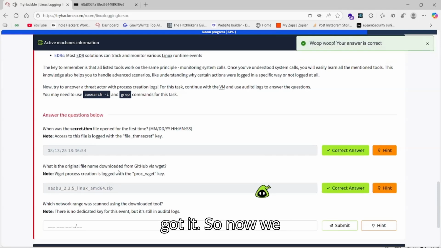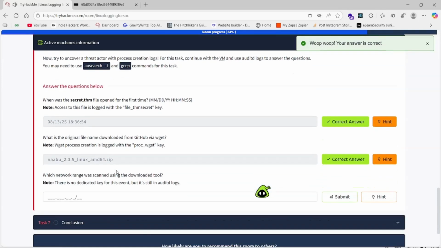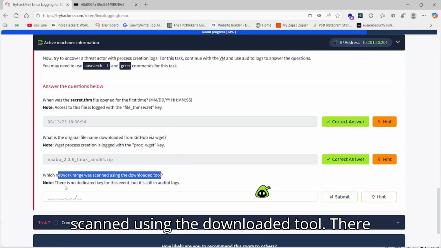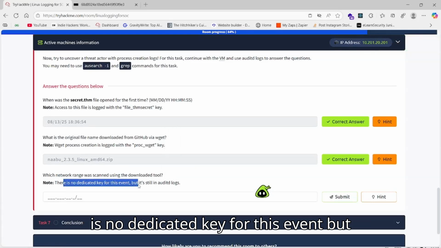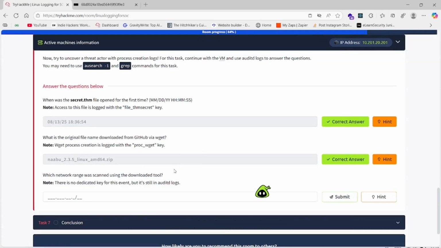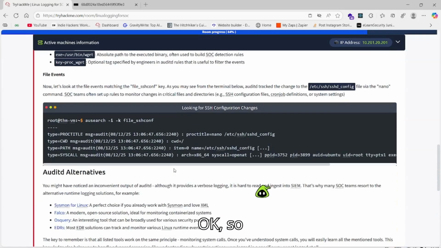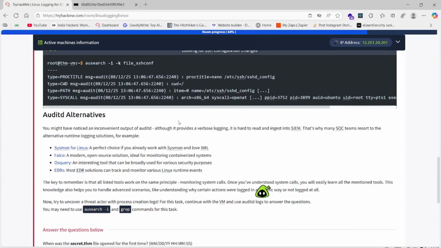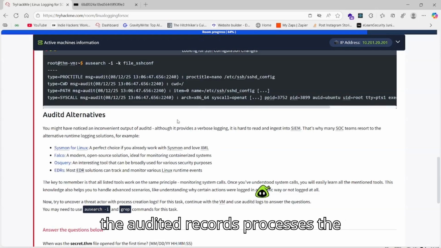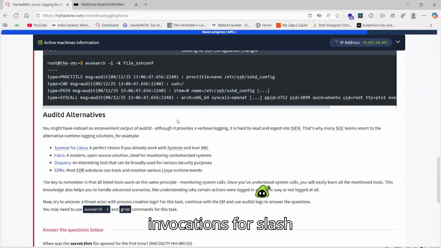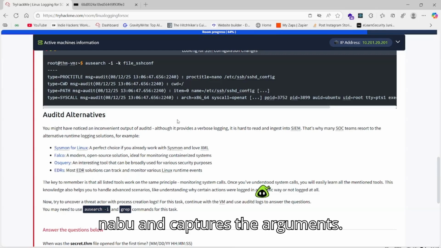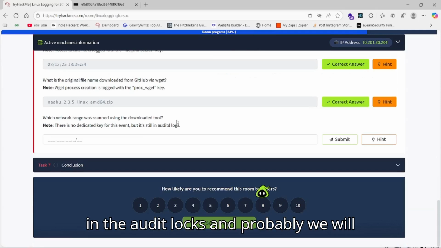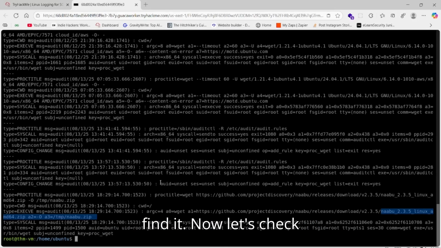So now we are up to the third one. Which network range was scanned using the downloaded tool? There is no dedicated key for this one, but still in the audit logs. I don't know if you know or not, but auditd records the process invocations for slash naabu and captures the arguments. So we are going to search for naabu in the audit logs, and probably we will find it. Now let's check.